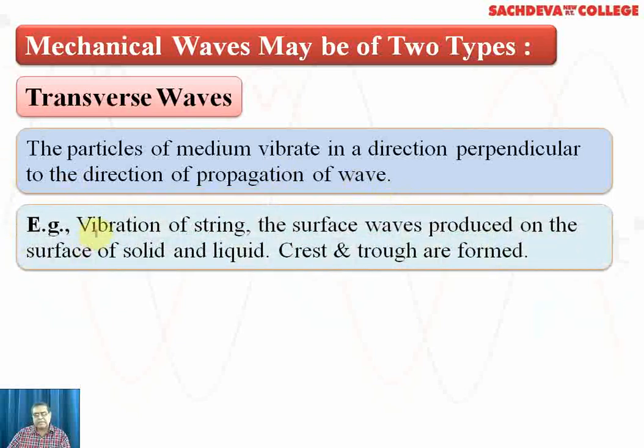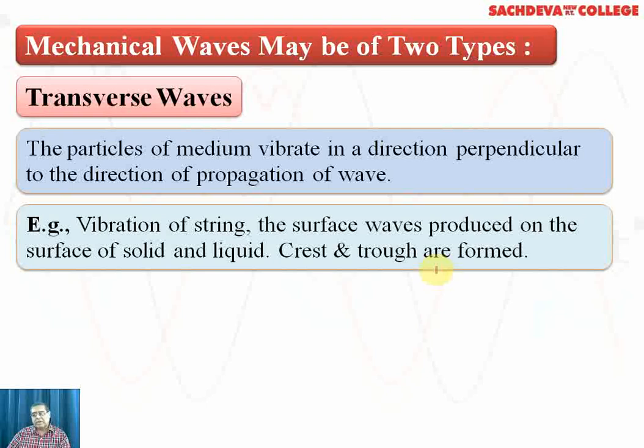Now there are certain examples of the transverse vibrations, that is the vibration of string, the surface waves produced on the surface of solid and liquid, and they always move in the form of crest and trough. When the progressive wave is moving, they move in the form of crest and trough. The upper half portion of the wave is called crest and the lower half portion is called the trough, and distance covered by the wave for one vibration is the wavelength.